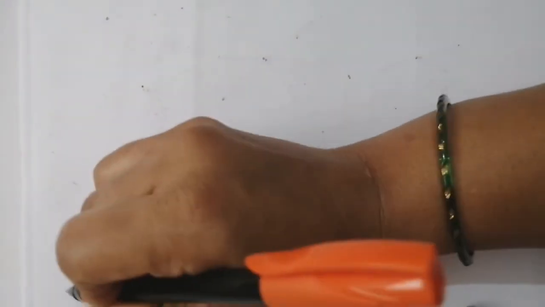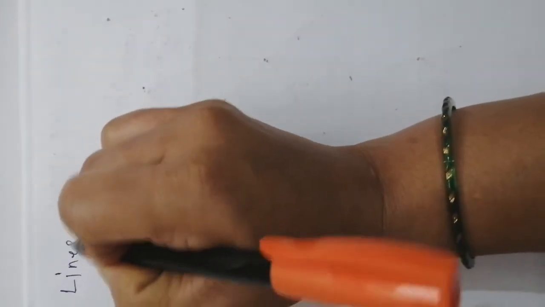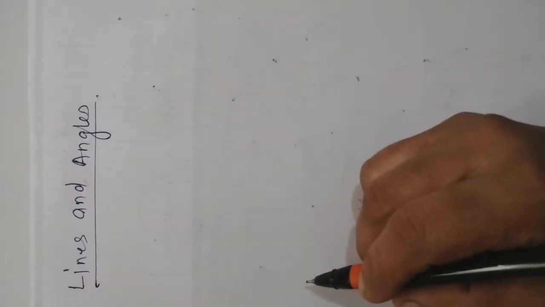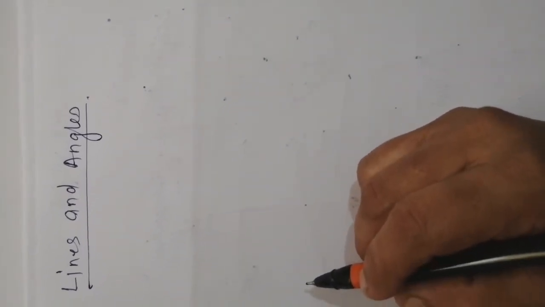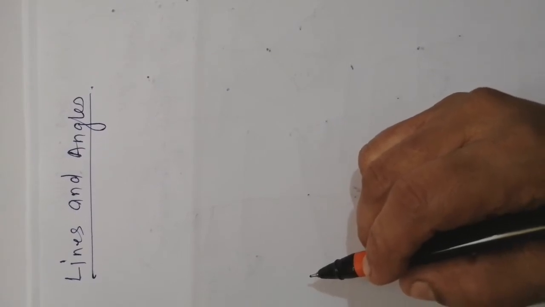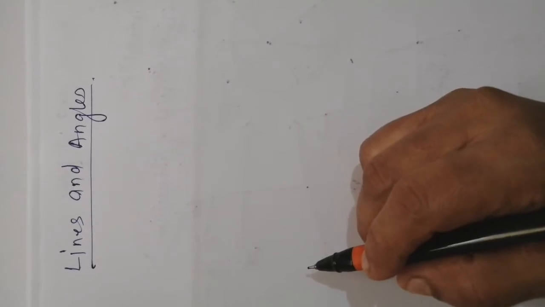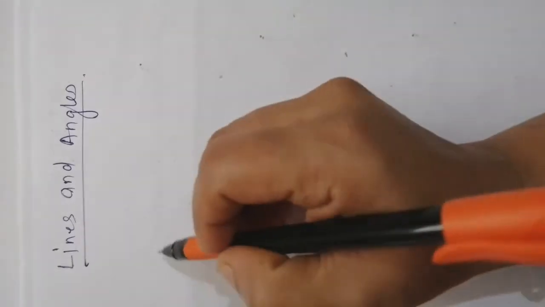Now we are going to start with our new topic, that is lines and angles. Here in lines and angles, we have discussed different angles, different lines, or different pairs of angles and all. Now we are going to start with the pair of angles. For the pair of angles, suppose this is the line.